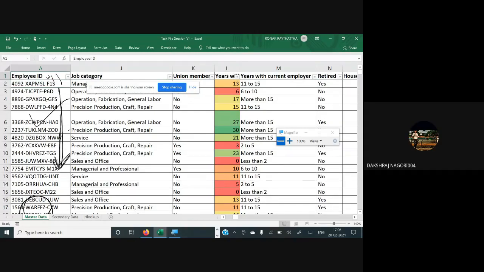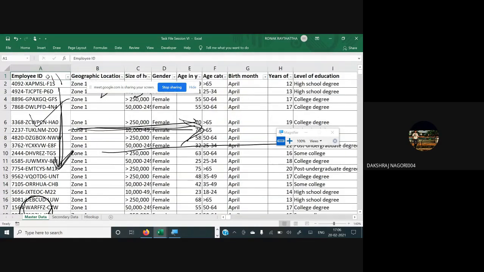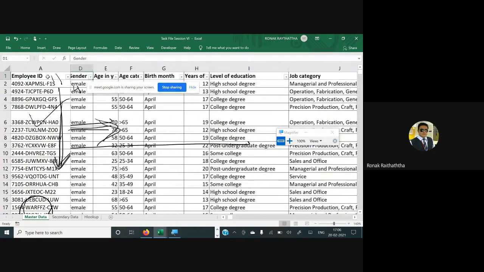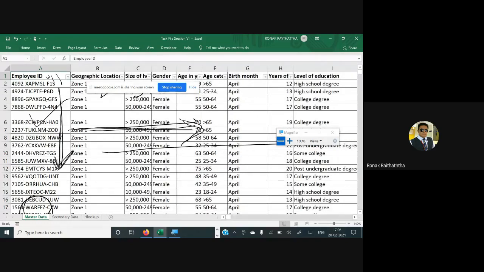I got the household income, but the years with current employer, gender, and debt to income ratio are not found. Okay, that's what I'm doing, no?